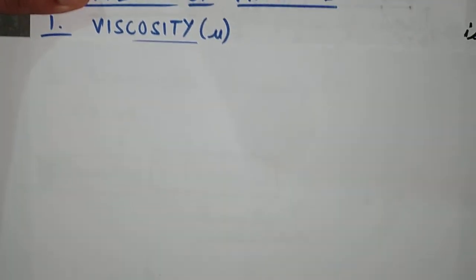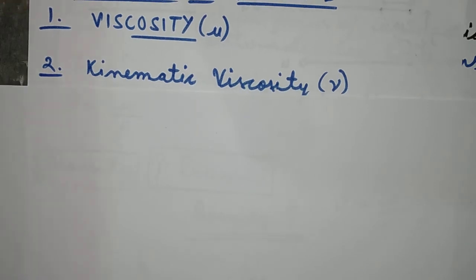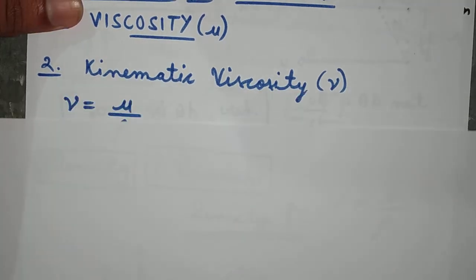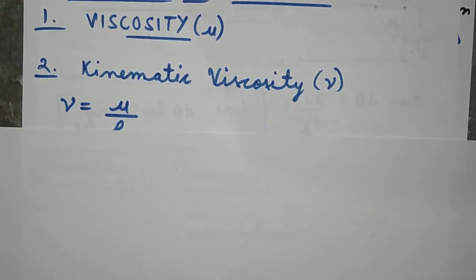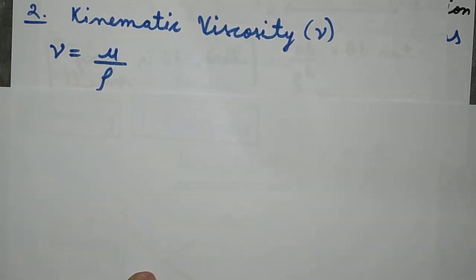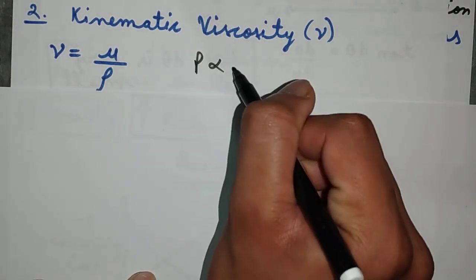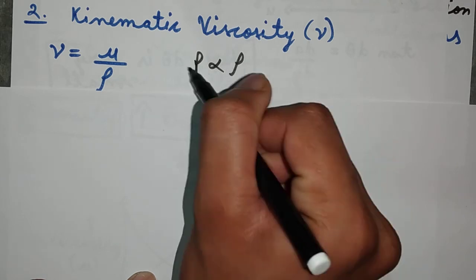But if we move to kinematic viscosity, then what is kinematic viscosity? It is the ratio of viscosity to density, and pressure P is directly proportional to density rho.